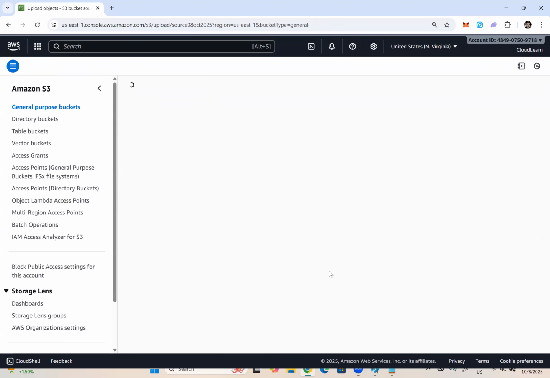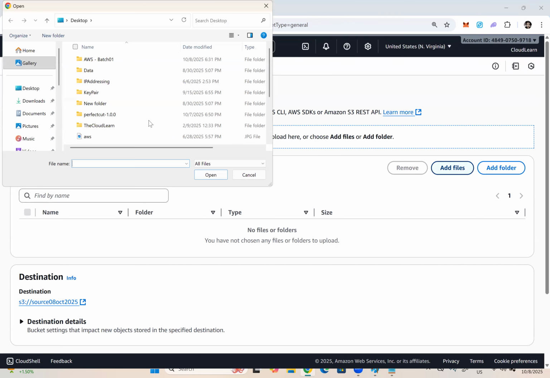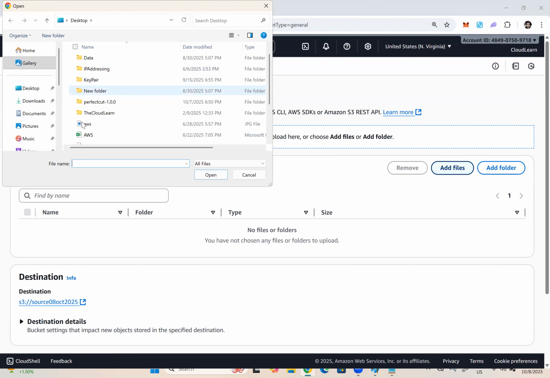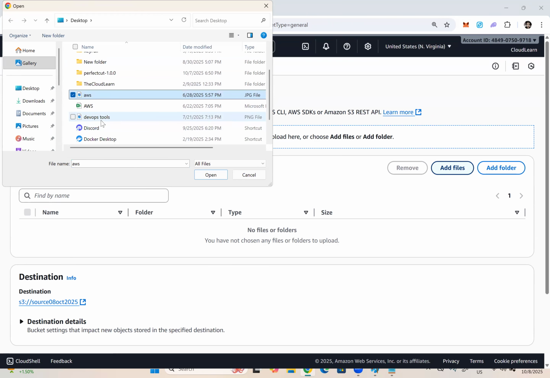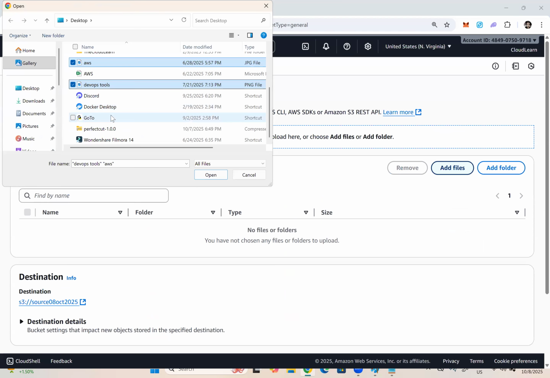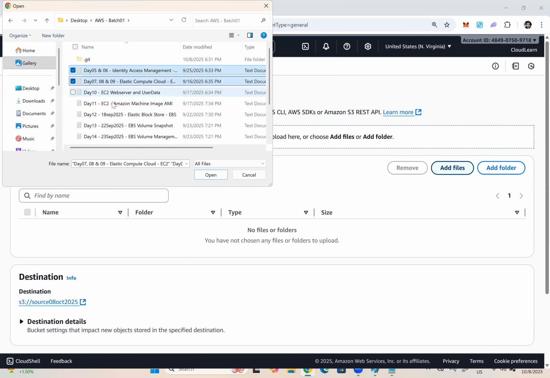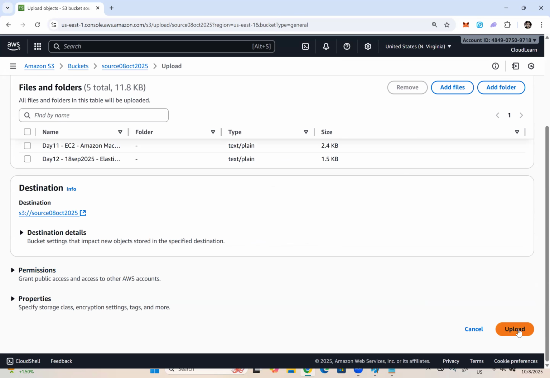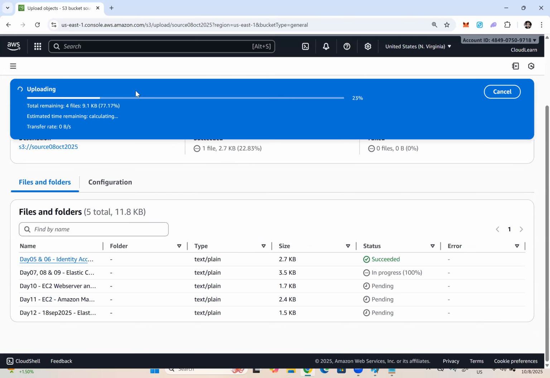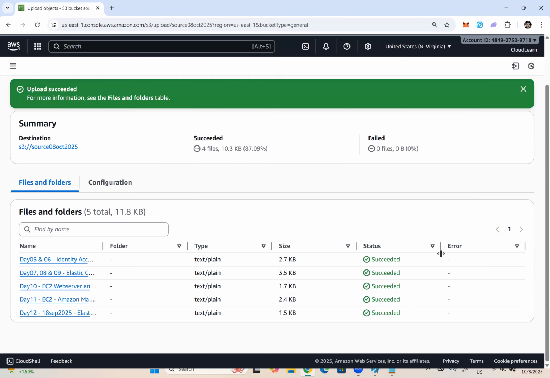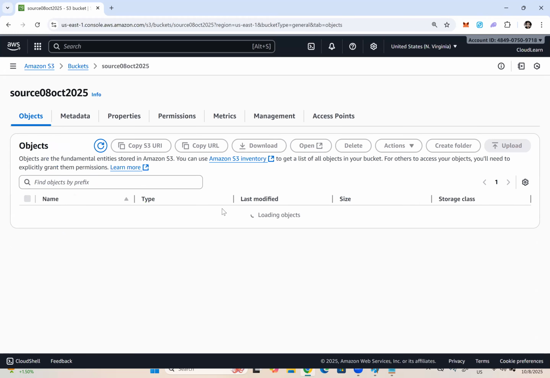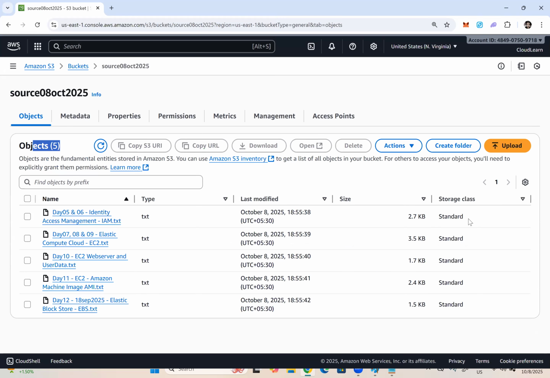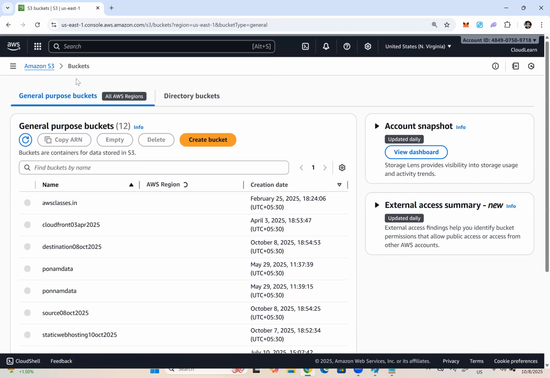Let me upload 5 objects because these 5 are going to be the existing objects. Okay, since I don't have any here, one, two, three, four, five objects. Okay, I'm going to click on upload. All objects will be uploaded to the source bucket into the standard storage class. That also I will show you. Click on close. You can see the 5 objects. Storage class is going to be the standard. I did not upload any object into destination bucket.